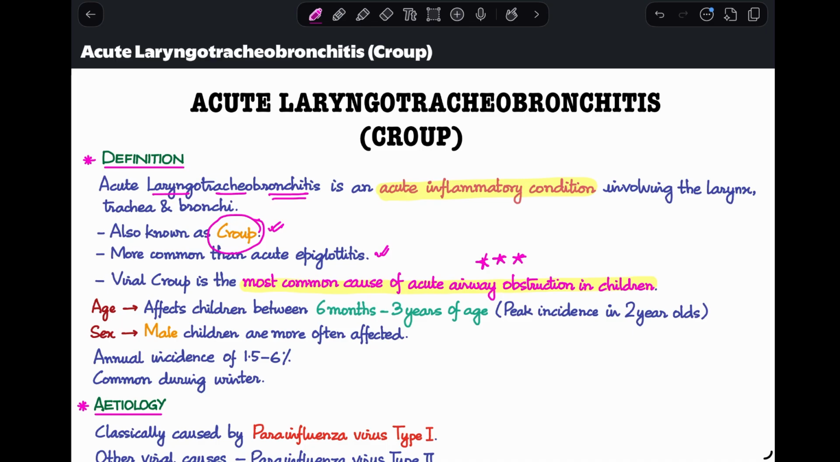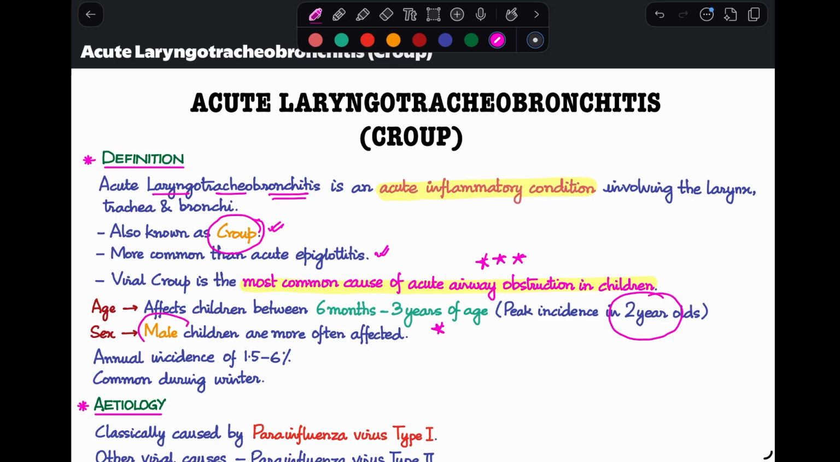Next, coming to age group, again, another MCQ question over here. What is the age group that this affects usually? The common age group is about 6 months to 3 years of age, whereas the peak incidence is seen in about 2-year-old children. If you remember acute epiglottitis, the age group was actually quite different. It was 2 to 8 years. Now we'll talk about all the differences between croup and acute epiglottitis in a separate video where I'm going to talk only about the differences. But for today, let's just know that. So the age group is actually quite young, 6 months to 3 years of age.